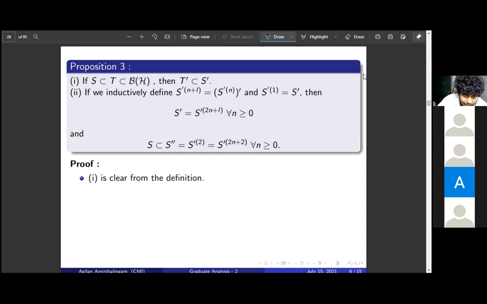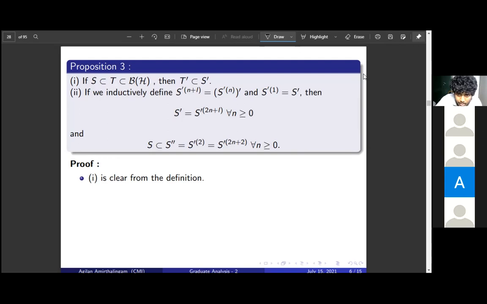Now, the second statement is just formalizing the idea of taking commutants repeatedly. The n plus 1th commutant, S dash n plus 1, is just the commutant of the nth commutant, and the first commutant is defined as S dash itself. This is just notation. So the claim is that S dash will be equal to S dash 2n plus 1 for all n greater than or equal to 0.